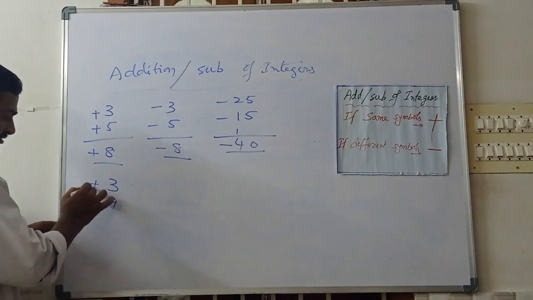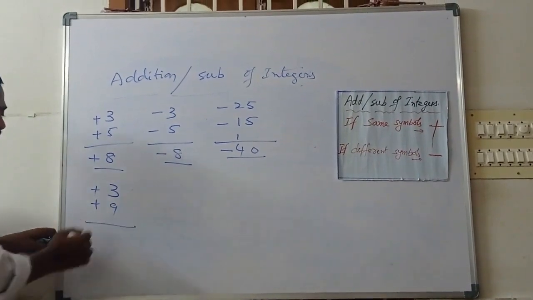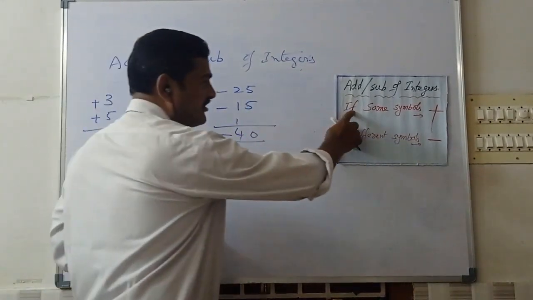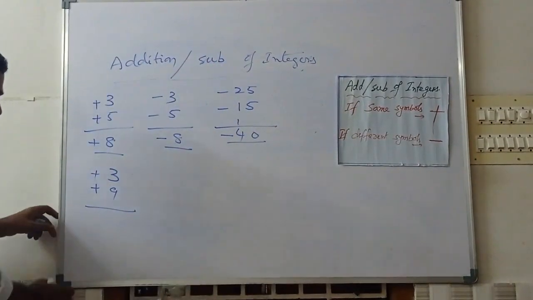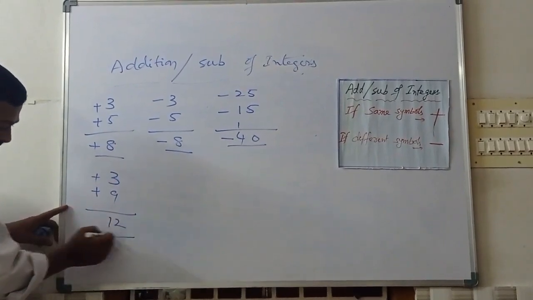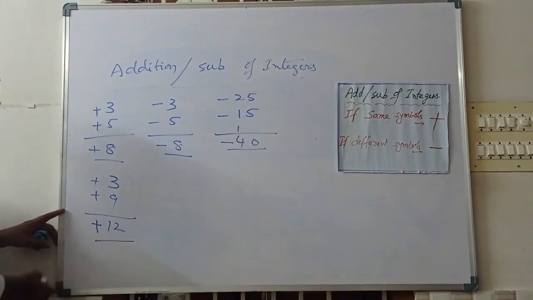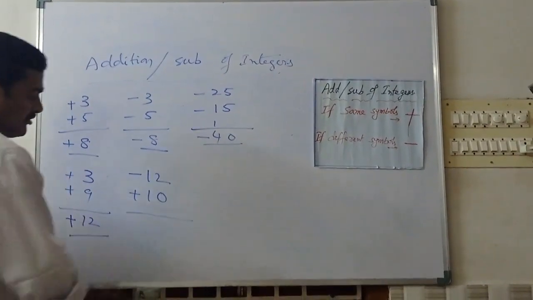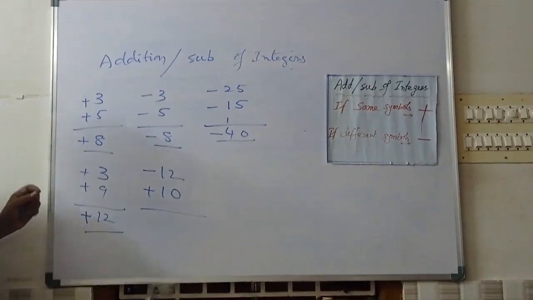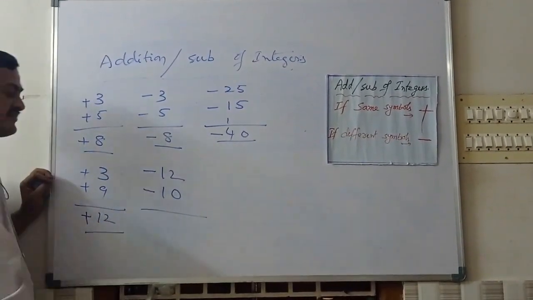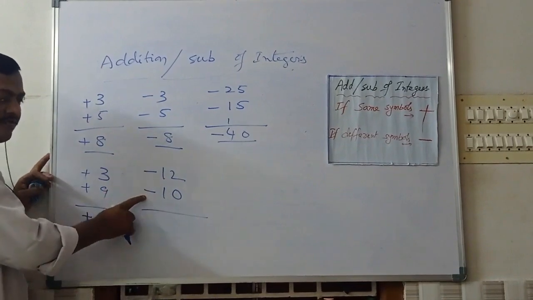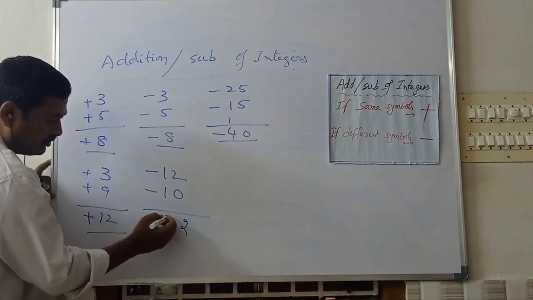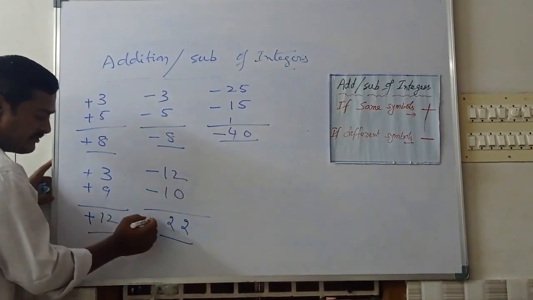Now 3 plus 9. Here both symbols are plus only. So what is the operation? If the symbols are the same, we go for addition. So 9 plus 3, 12, and we keep the symbol plus. Here minus 12 minus 10. Both are the same symbol, so we go for addition. 2 plus 0, 2, 1 plus 1, 2, 22. And the symbol here is minus.